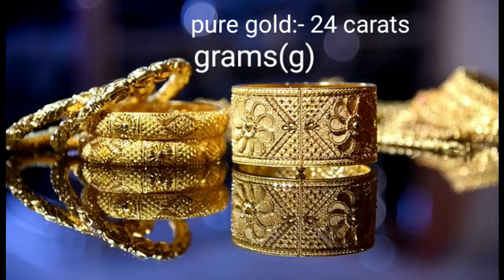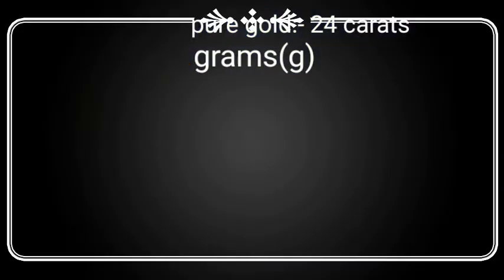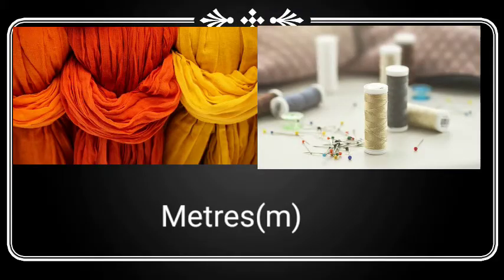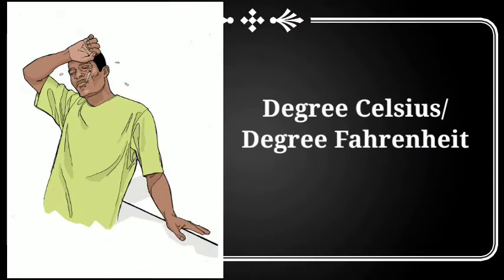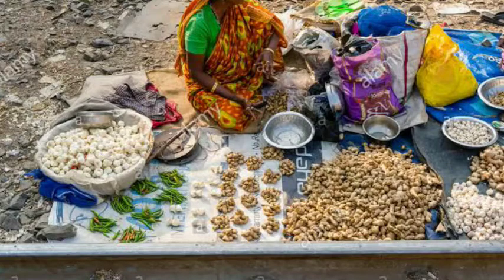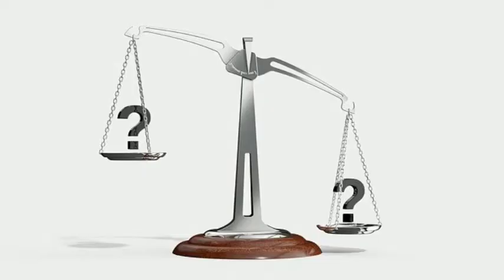The purity of gold is measured in carats. 24 karat gold is 100% pure gold, and also gold is measured in grams. Thread and clothes are measured in meters. Our body temperature can be measured in degree Fahrenheit or degree Celsius. All the things surrounding us are measured using different apparatus and different units.